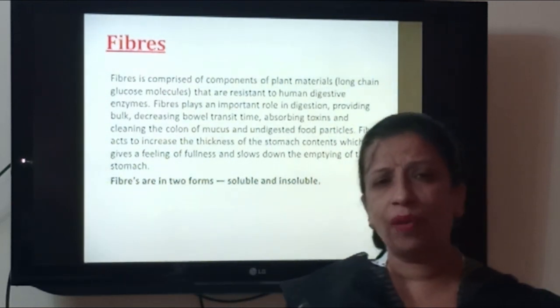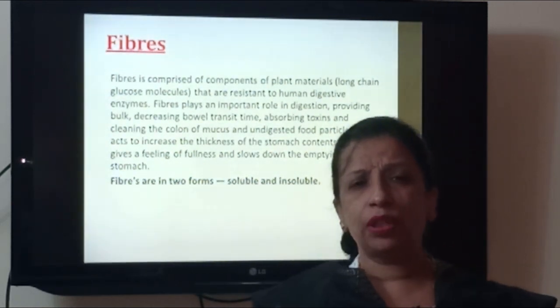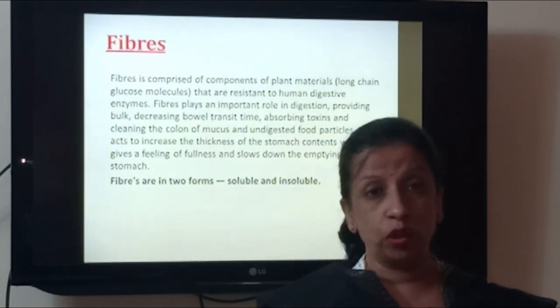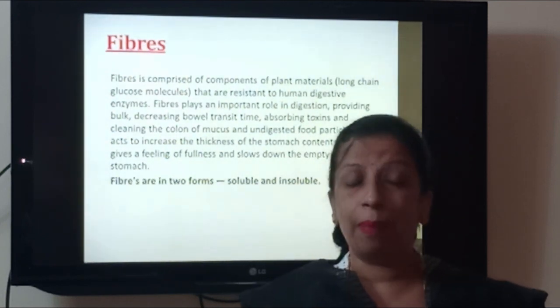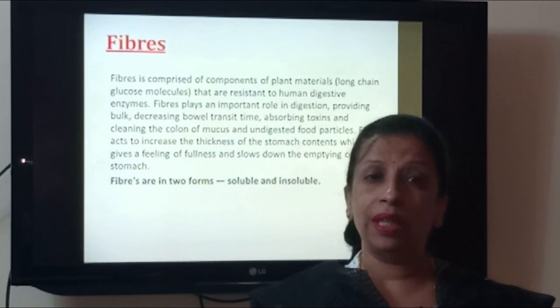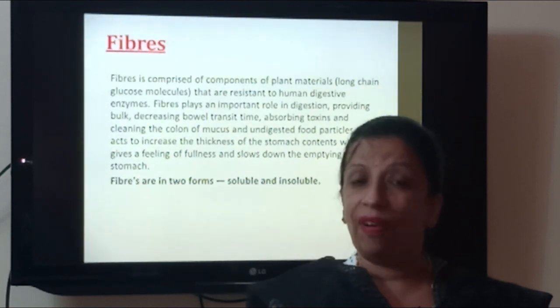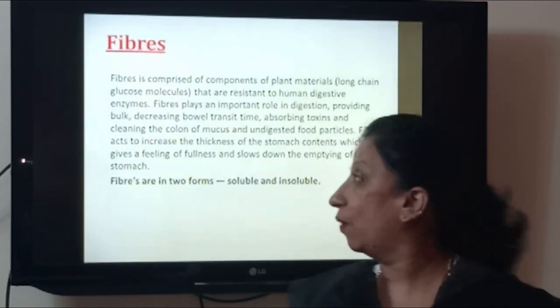Do you all know what is fiber? Fibers are the things which are required in our body for digestion of food. It increases the bulk of the food. So fibers are only consumed when we eat. We get fibers only when we consume fruits and vegetables.